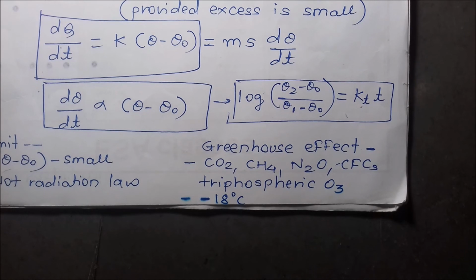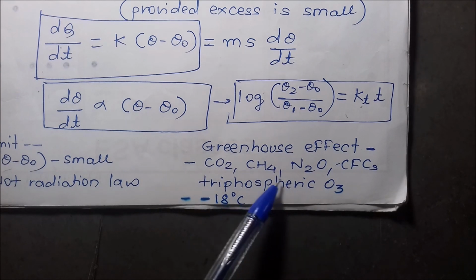But in the last 200 years, because of man-made pollution, the amount of greenhouse gases in the atmosphere is increasing. Because of that, the temperature of the earth's atmosphere is increasing beyond the normal limit, and that is dangerous for the organisms on the earth. So by controlling pollution, we can control the greenhouse effect. These gases produce the greenhouse effect.